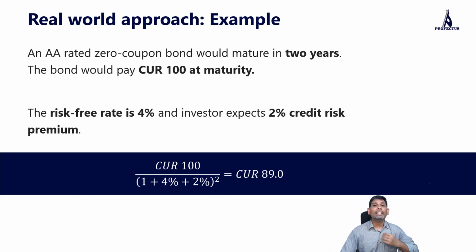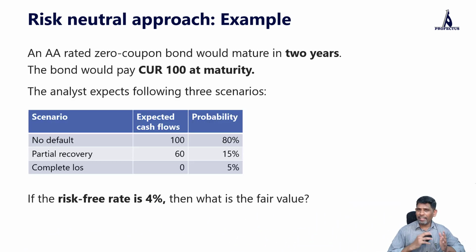Now let's also understand the risk neutral approach here. A very similar bond we are talking about, 100 at maturity we're going to receive in 2 years' time. But let's say here the analyst has determined that there are 3 possible scenarios. 1, there is no default, you will get your 100, and this has 80% chance of occurring. This is the analyst assessment, let's say. And there is some default and you could recover partially your investment, and let's say the partial recovery we expect to get 60, and let's say this has 15% chance of occurring. And there is 5% chance that you would lose your entire money.